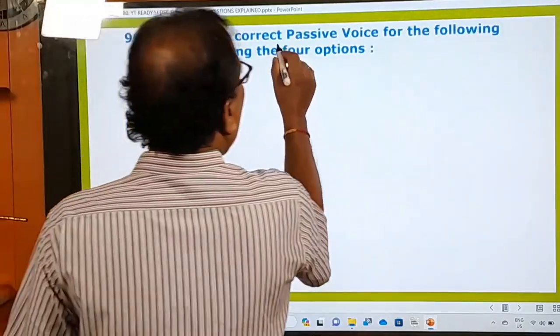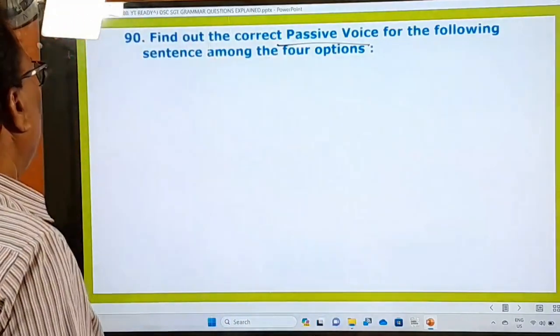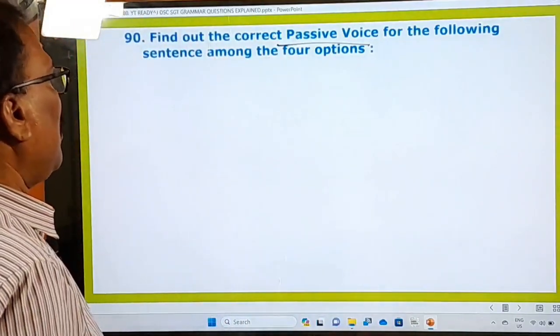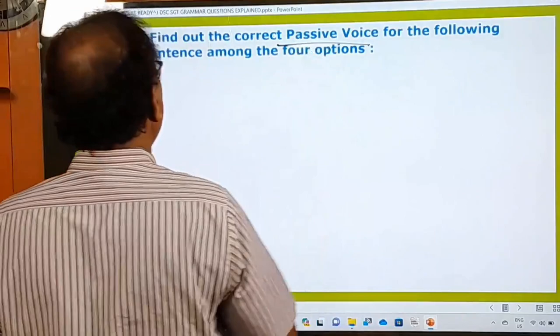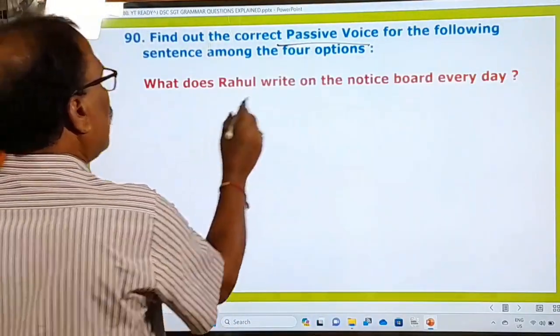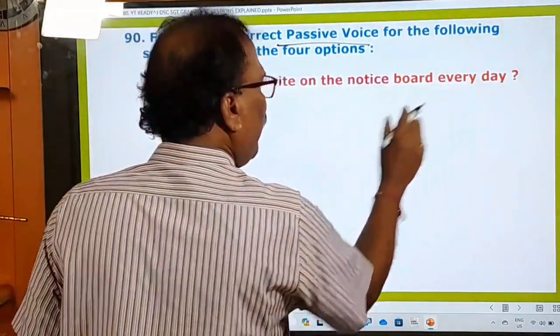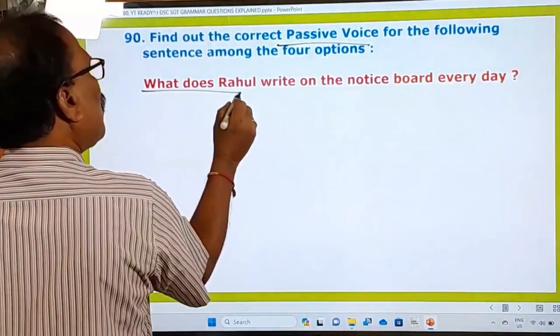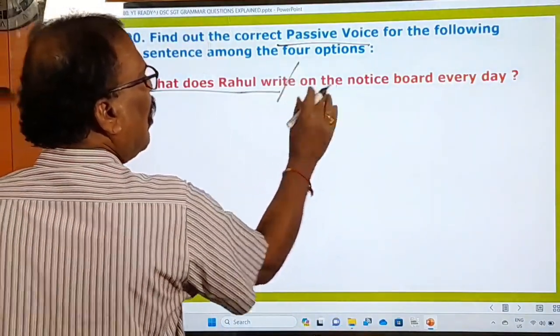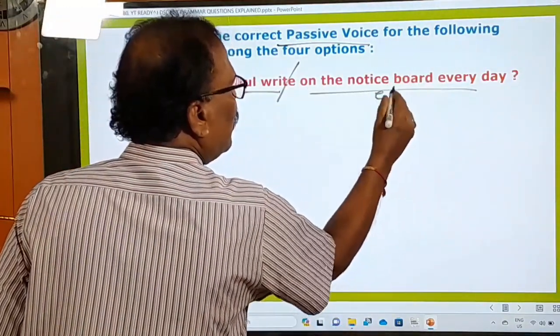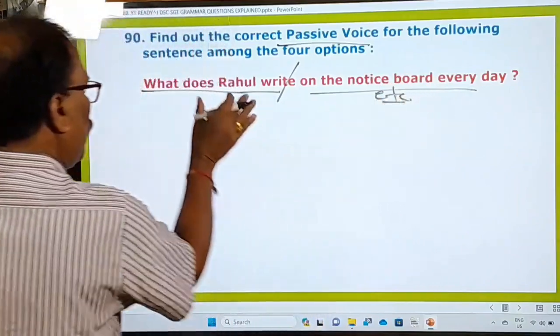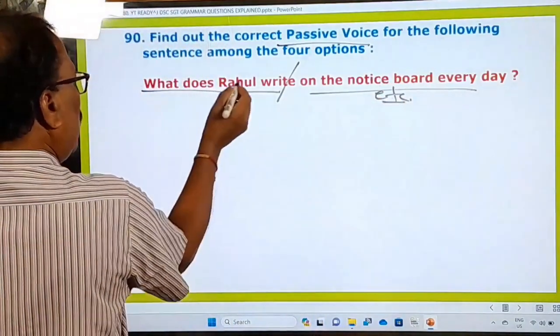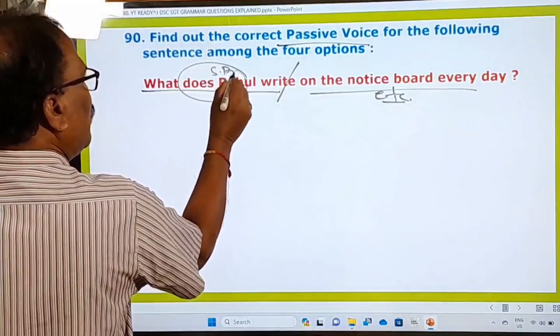Find out the correct passive voice for the following sentence among the 4 options. He is asking you to find out the passive voice. What does Rahul write on the notice board every day? So here, this is a question sentence, and now we have to change it. This is given in the simple present.